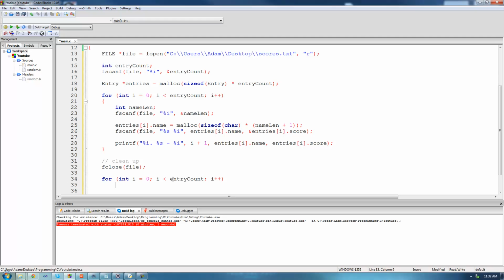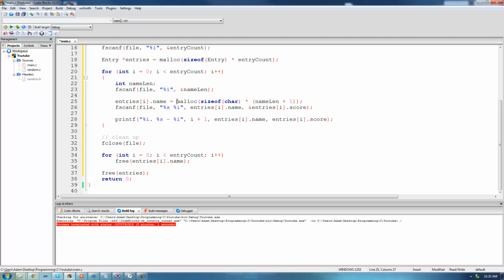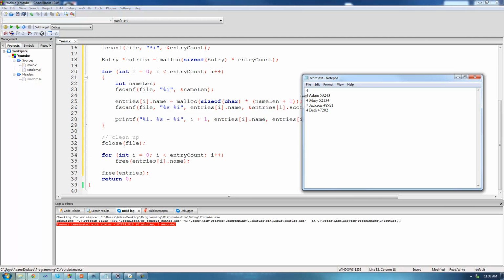And then we just want to call free on the entries at the index of i dot name. Alright, so basically right here when we allocate the memory for their name, down here we're just going to go ahead and deallocate it. Now when we run this program, we should get out onto the screen 1 dot Adam and then my score. And then it'll do that for all the score entries.